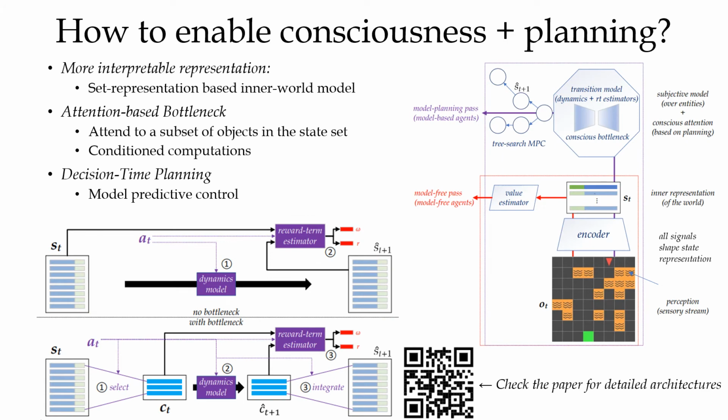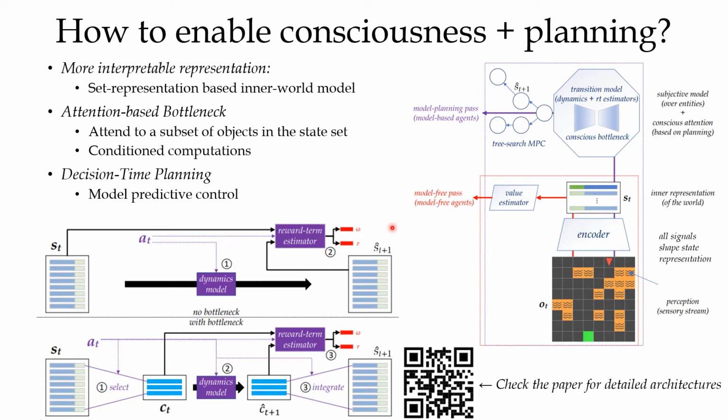So how do we actually enable C1-capable planning? We show a bird's eye view of the designed agent architecture here. The agent first converts the observation with the encoder into a set-based state representation. Then on top of the state set, which is a bundle of different objects, we make a transition model that simulates how the set would evolve into the future given the action we pick. During the transition, we also predict the reward and the termination signals.